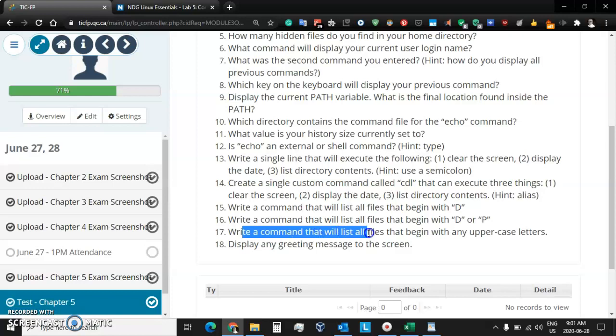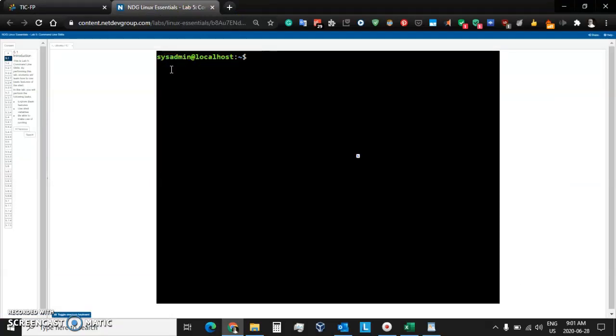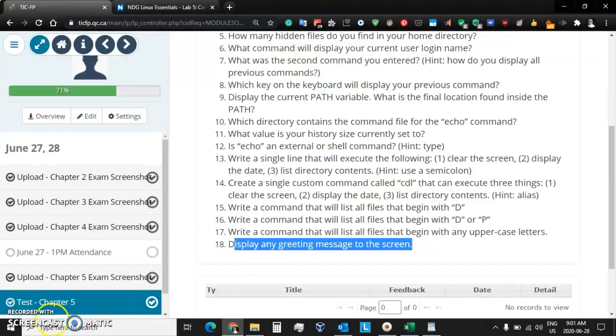Write a command that will list all files that begin with any upper case letters. And we just took a look at that. And then question 18, display any greeting to the bash shell. So let's go ahead and do a clear. And I want to put the following message on the screen. Hello, class. And what I'm going to do is echo that to the screen. I press enter, and there it is.